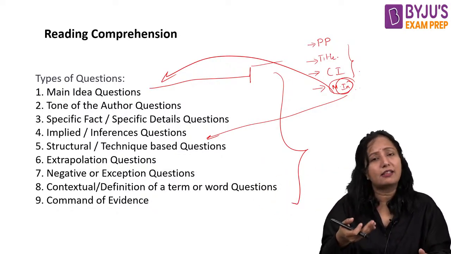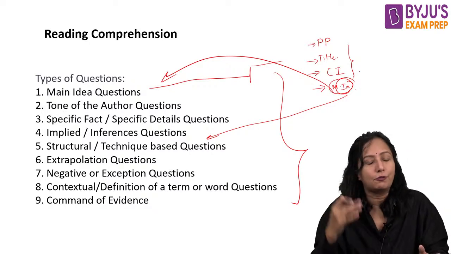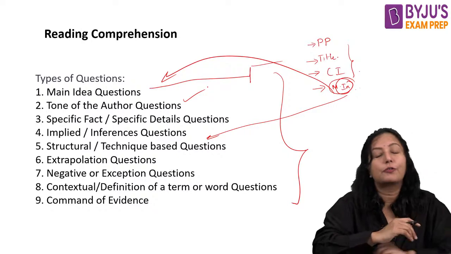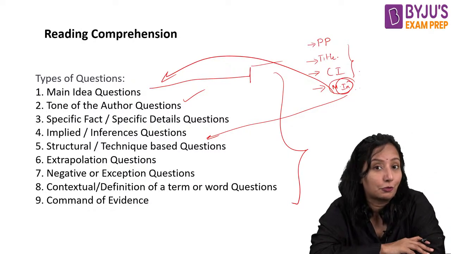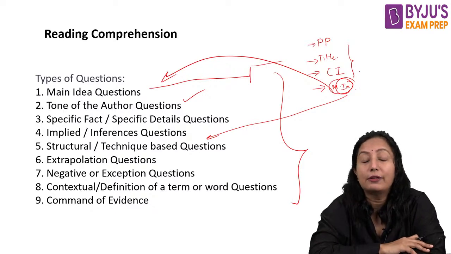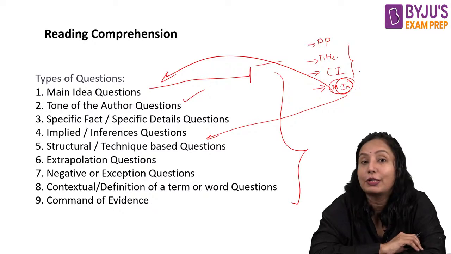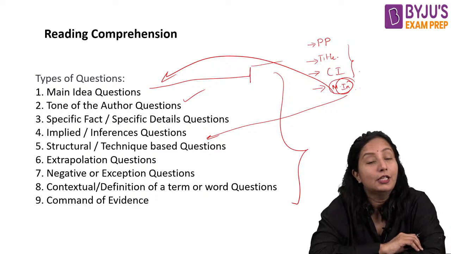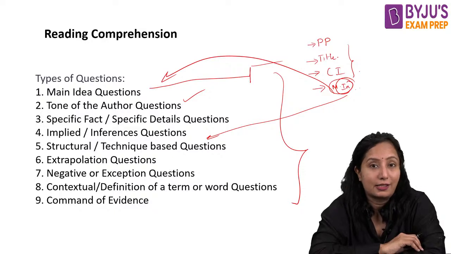Because next, let us only learn about the different types of questions. Now, tone of the author questions. Recently, I guess last week, I spoke about different tones, isn't it? Tones, in the sense, are what they want to identify: the emotional condition or the mindset of the author when he is presenting his article.